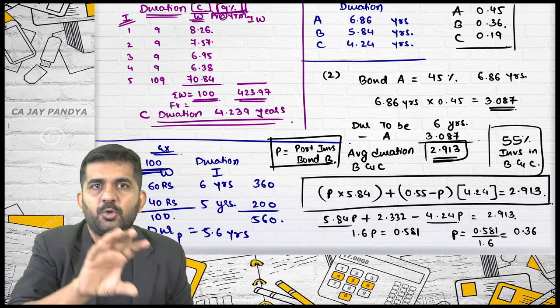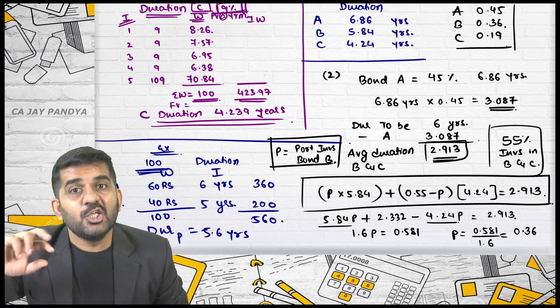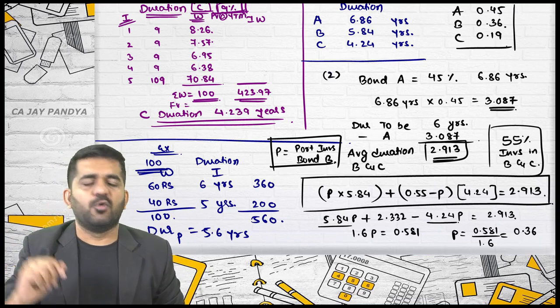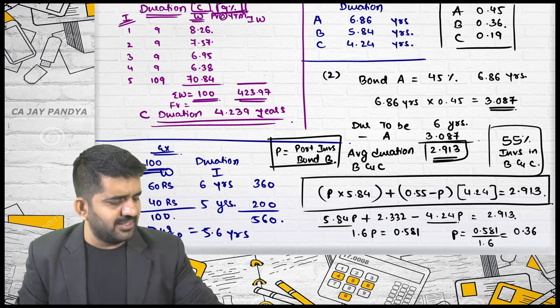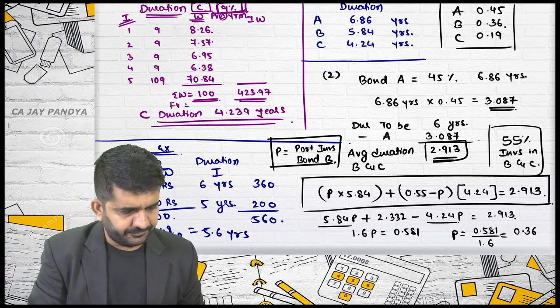In A, you need to invest 45%. So 55% should be invested in B and C so that the average duration of the portfolio becomes 6 years, and this is how the calculation is made. Is it alright? Go to question number 3.